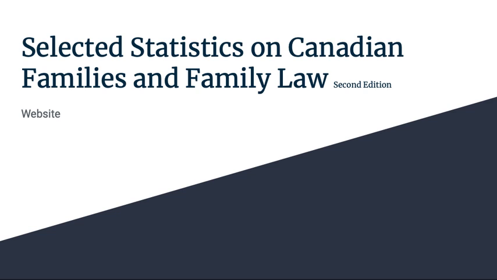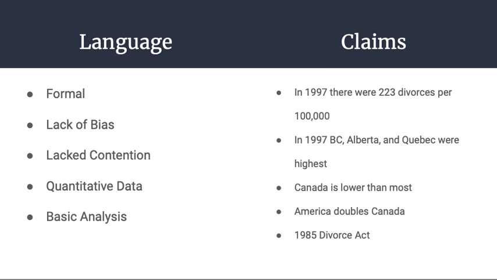So for our website, we chose to analyze selected statistics on Canadian families and family law. When analyzing this, it was very formal. There was a very large lack of bias. It lacked contention. There was a lot of quantitative data over qualitative data, very number-based, and a very basic analysis. They didn't have much of a chance to go into their opinions or thoughts. It was very much here are the numbers, this is what they mean.